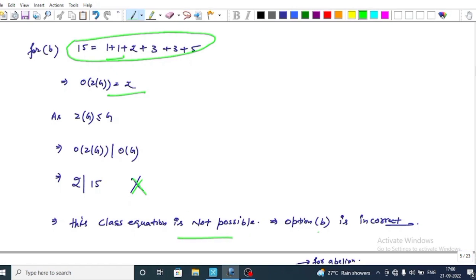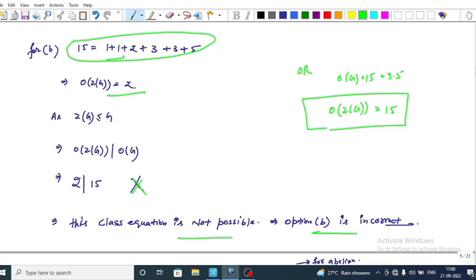that is, option B is incorrect. We can also use the result that if the order of a group is 15, that is 3 into 5, the order of Z(G) in this case is always 15. Also using this result, we can discard this option, that is, we can say that this option is incorrect.